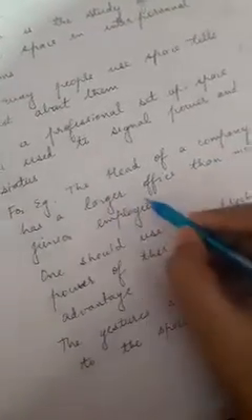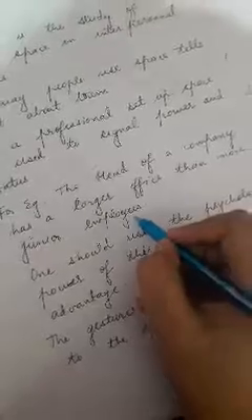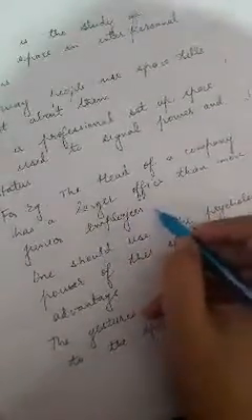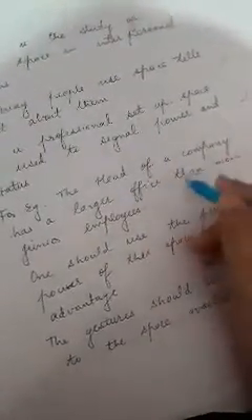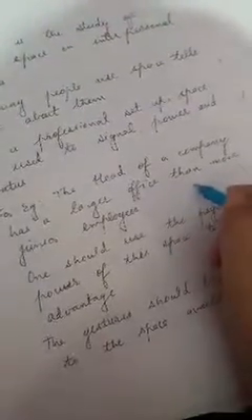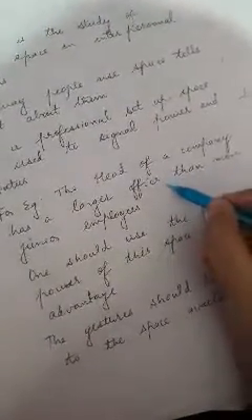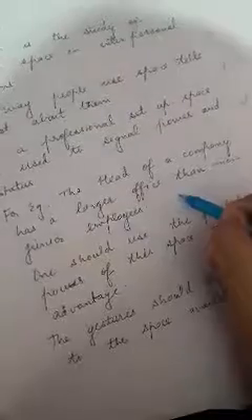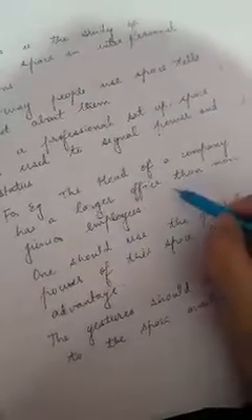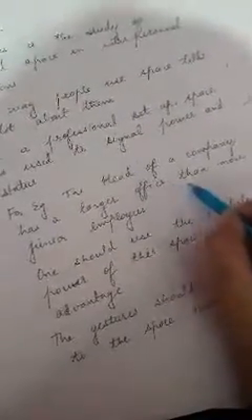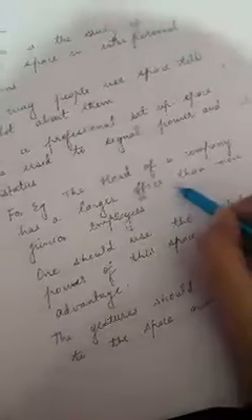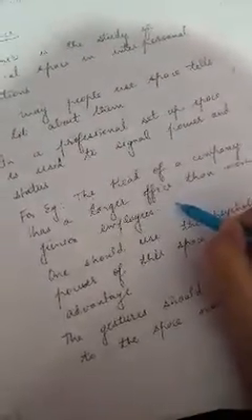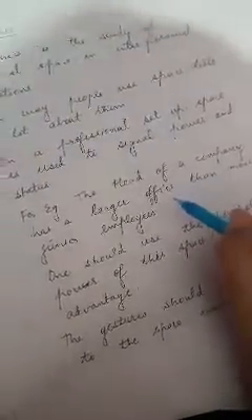For example, the head of a company has a larger office than more junior employees. Similarly, in your college, the director has a very large cabin. The HODs also have a pretty large cabin, but smaller than the director's. And the faculty have smaller cabins compared to the director or the head of the department.